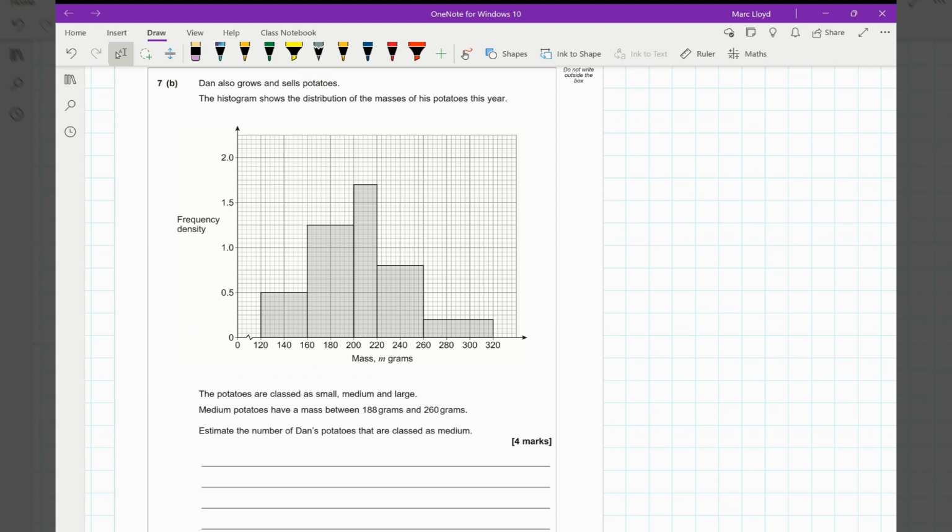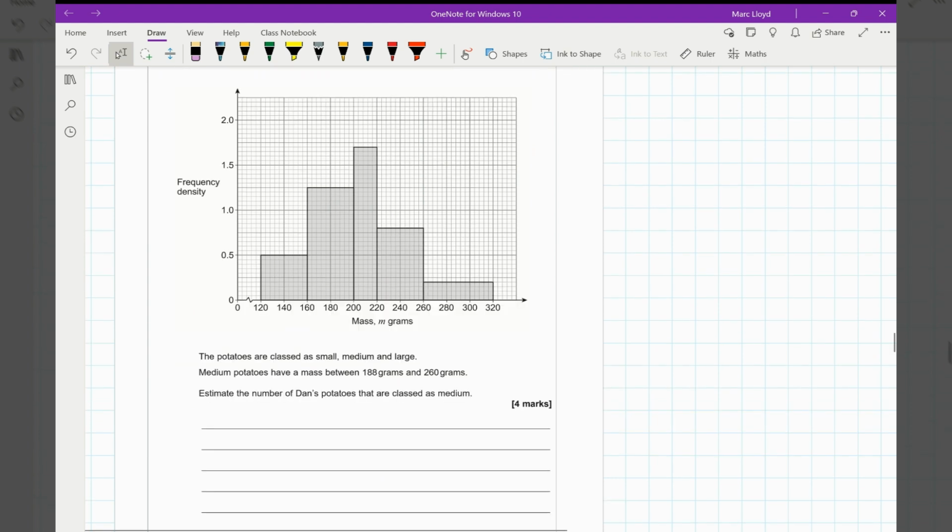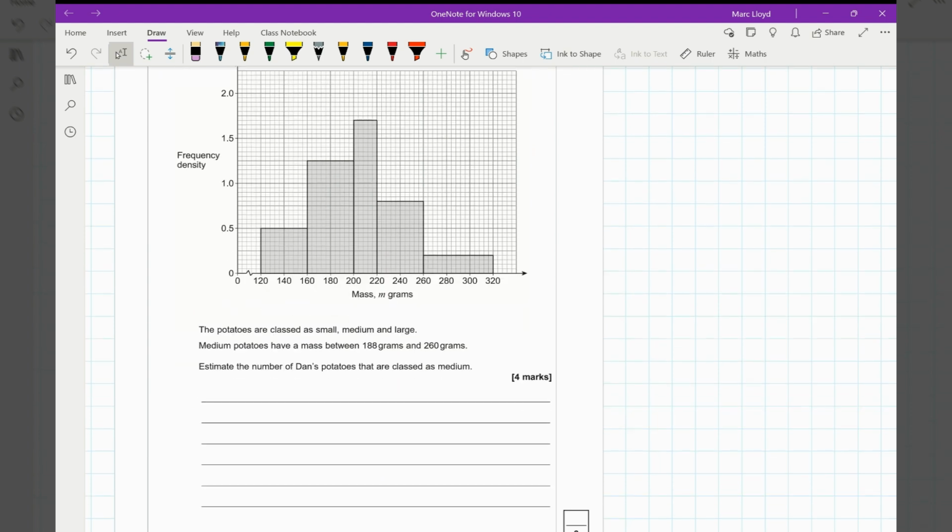Dan also grows and sells potatoes, hopefully not in the same area, otherwise there'll be quite a big competition for customers there. The histogram shows the distribution of the masses of his potatoes this year. The potatoes are classed as small, medium, or large. Medium potatoes have a mass of 188 to 260. Estimate the number of potatoes that are classified as medium.